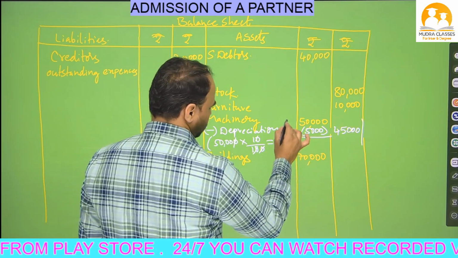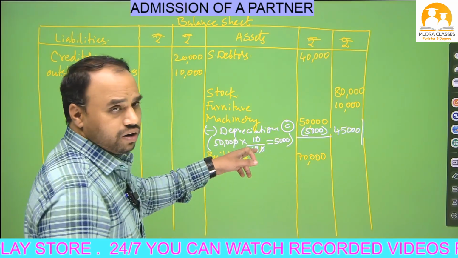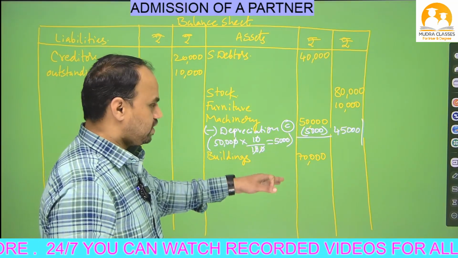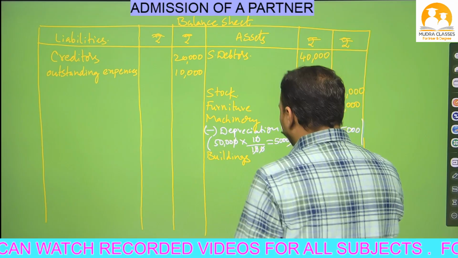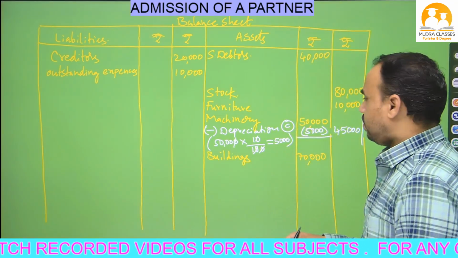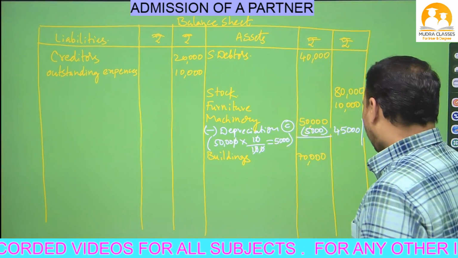This is adjustment number C. One time we will deduct in the balance sheet asset side, Nana, from machinery. The machinery value is reduced by 5,000. That means it is a loss to the business.